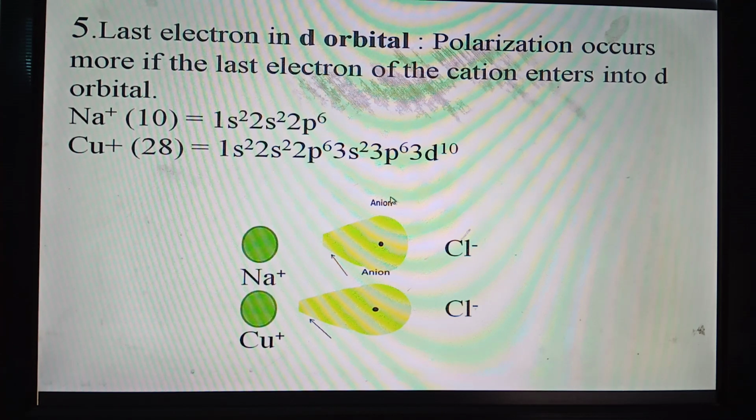For this reason, Cu plus chloride is more covalent than sodium chloride. These are the points to determine the covalent character of ionic compounds. We have to memorize all the points together to determine the magnitude of covalent character in ionic compounds.